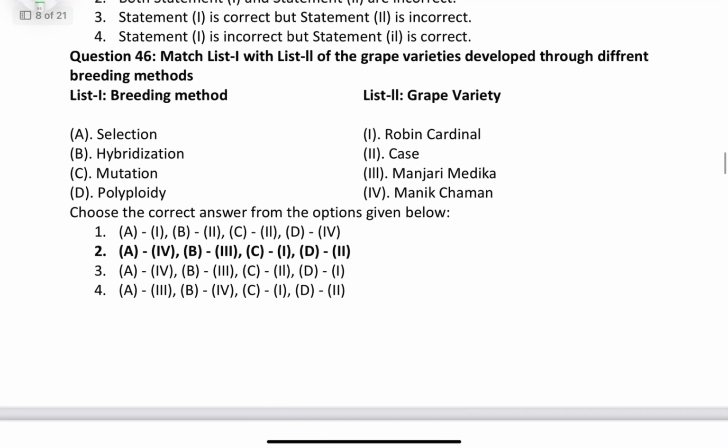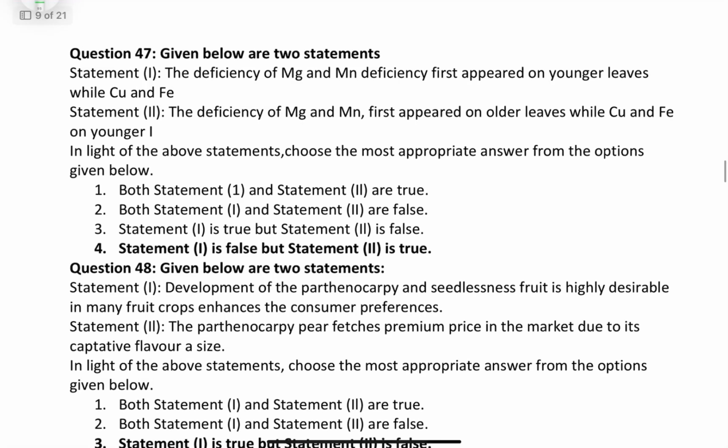Coming to the 46, there is the breeding method and grape varieties. The grape variety Manik Champa developed through the selection. The grape variety Manjari Medika developed through the hybridization. Then the grape variety, which one is next one? Robin Cardinal developed through the mutation. Then the grape variety K is developed through the polyploidy. Okay. Question number 47.